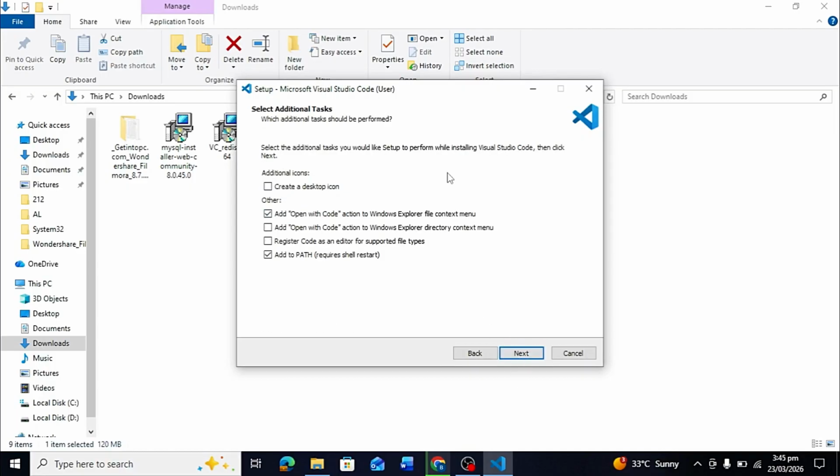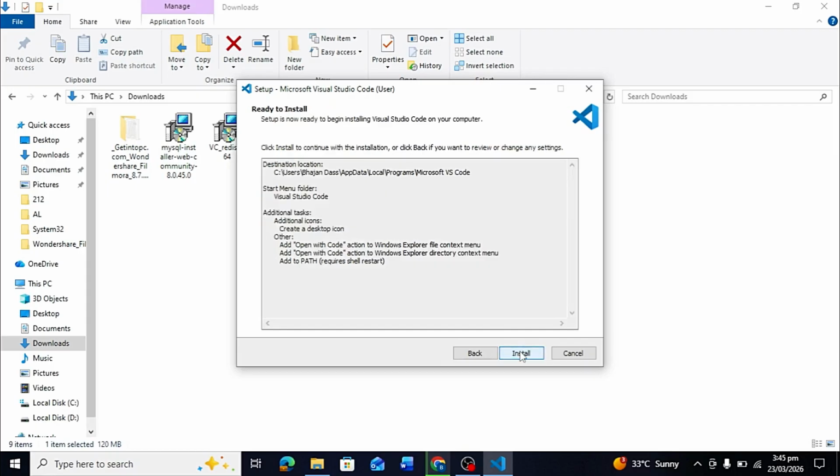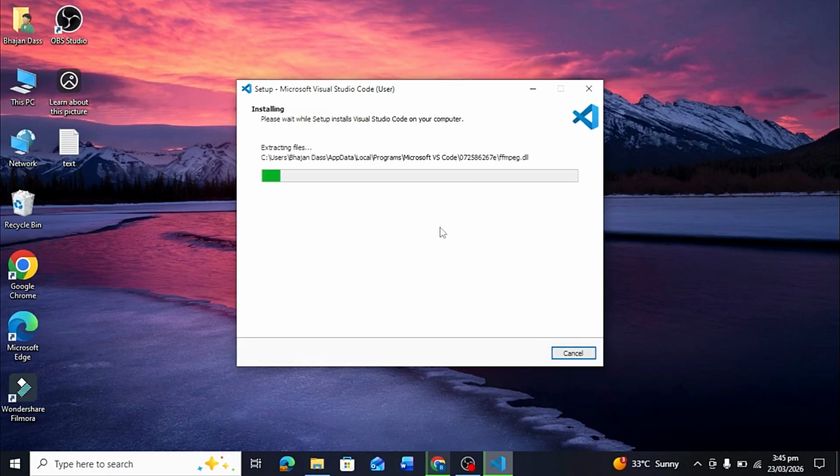Again click next, and here are different additional icons or options that you can check. First you have to check create a desktop icon, then open with code and add to path. Also you can add open with code and then click next. Simply click install. This will shortly install Visual Studio Code in your PC.